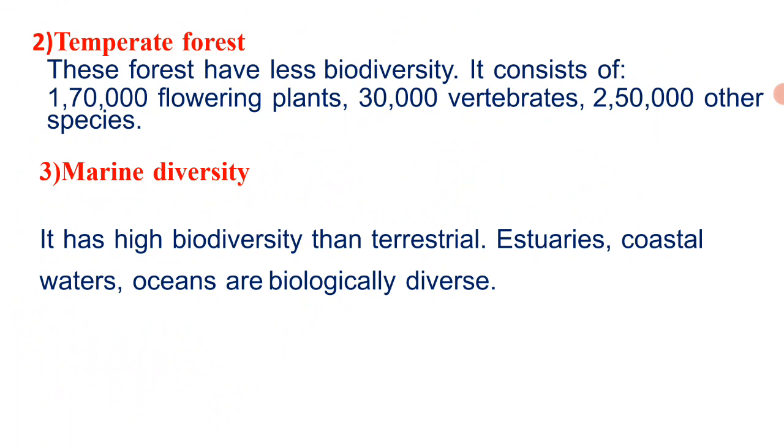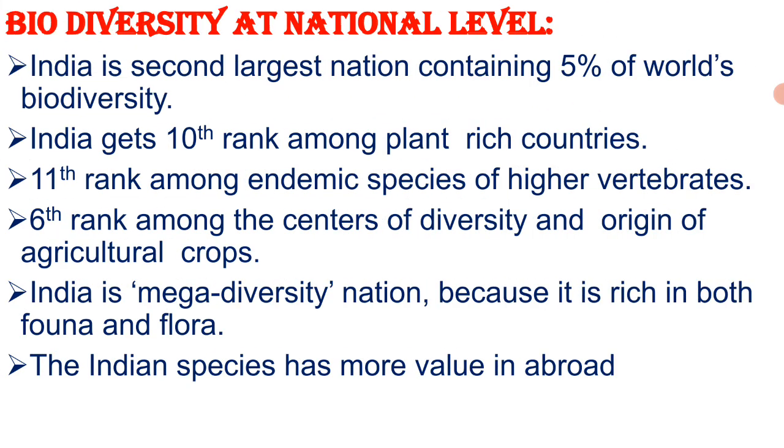Let us see biodiversity at the national level. India is the second largest nation with an area of 3,28,726 square kilometers. The total area under natural vegetation in India is around 19.4%.